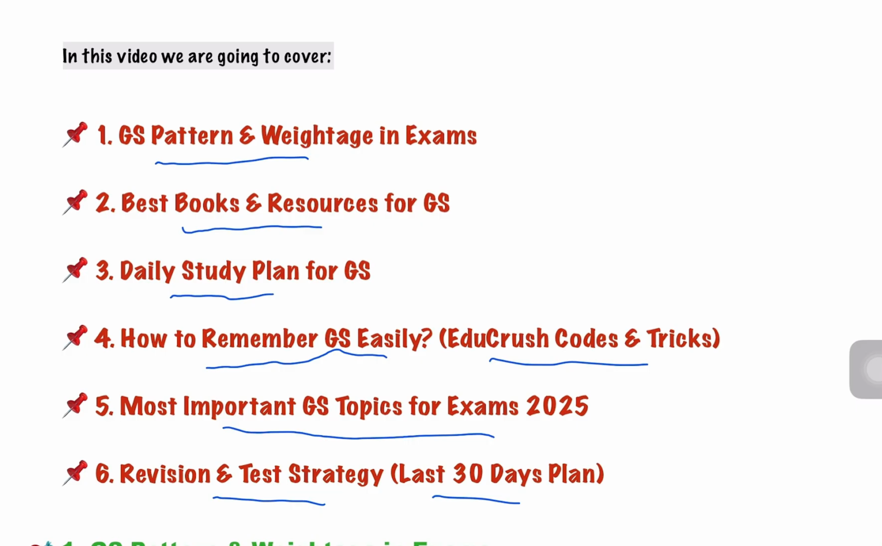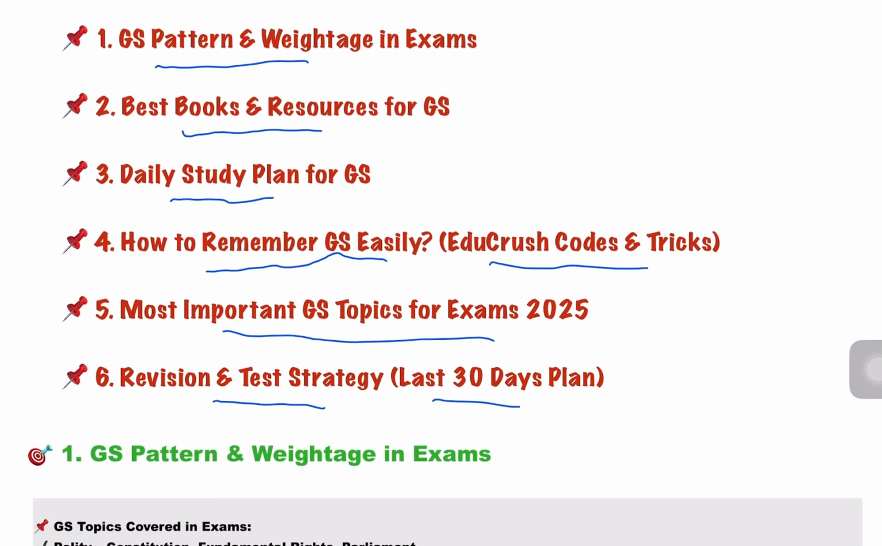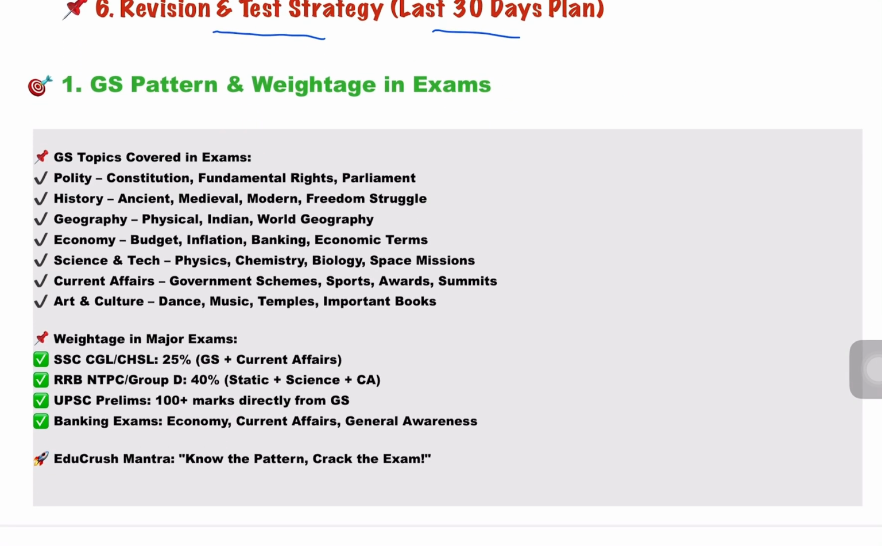Now let's get started. Before we jump into the preparation, let's first understand how important GS is in different exams. So, SSC exams, if you take CGL, CHSL, MTS, GD, GS contributes around 25% of the paper. Next, RRB NTPC Group D, 40%, and questions are heavily NCERT based. Next, UPSC prelims, 100 plus marks directly from GS. Next, banking exams, economy, current affairs, general awareness.